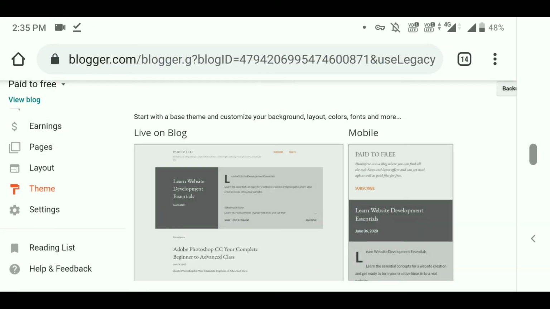And the next thing, friends, is arranging your theme. We need to arrange the theme accordingly. We need to show the privacy policy and contact us pages also. These are the minimum requirements for Google AdSense. If you don't know how to create the privacy policy and contact us pages, I already included that in our playlist Blogger for Beginners 2020, so you can go through it. I already made a video on each of them.